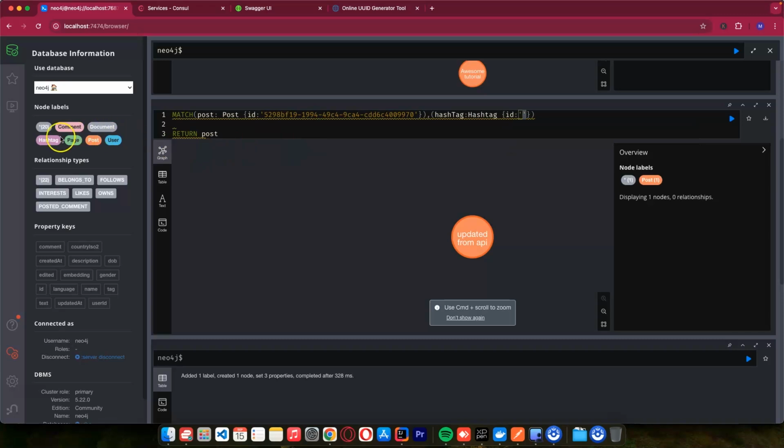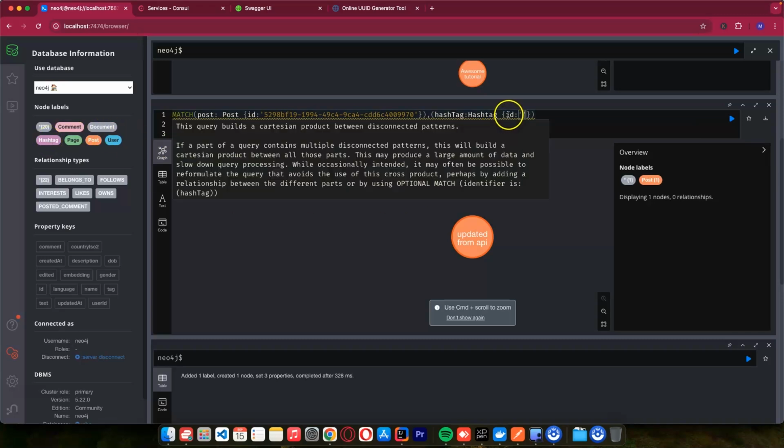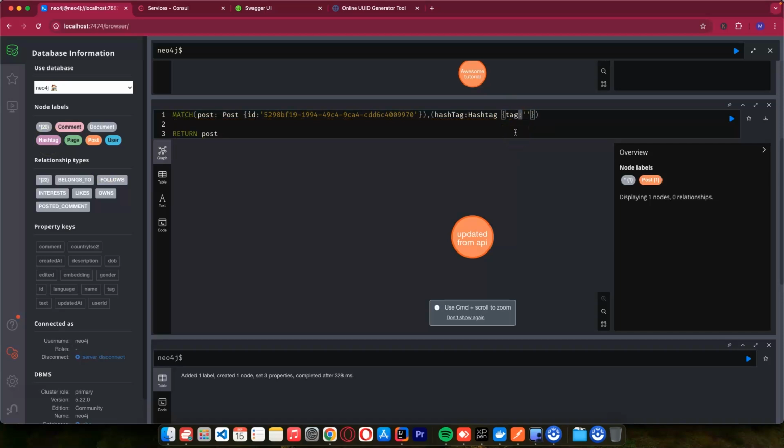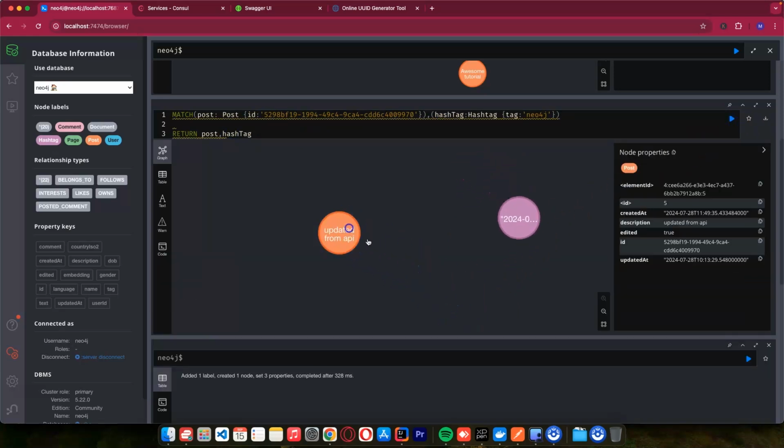Let me just say hashtag. Let me search by the tag, which is Neo4j, and we can return what? We can return this hashtag. So let's try to fetch this. So you see, currently this post does not belong to this hashtag.